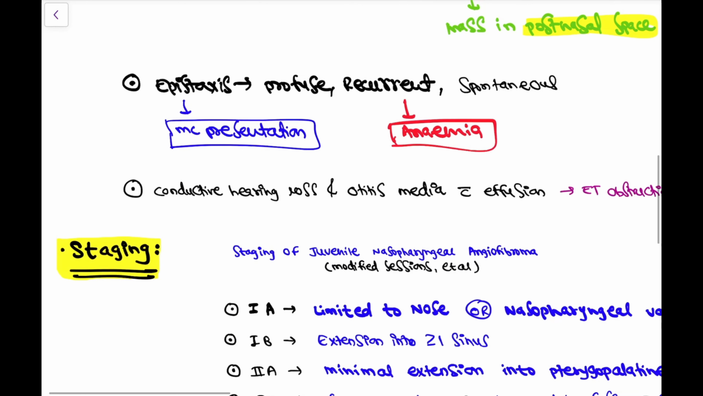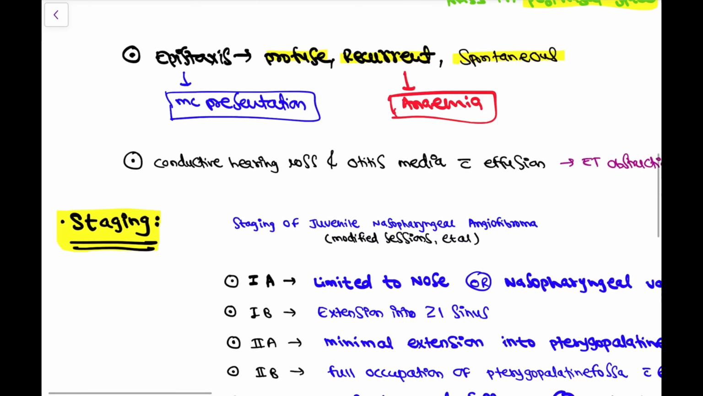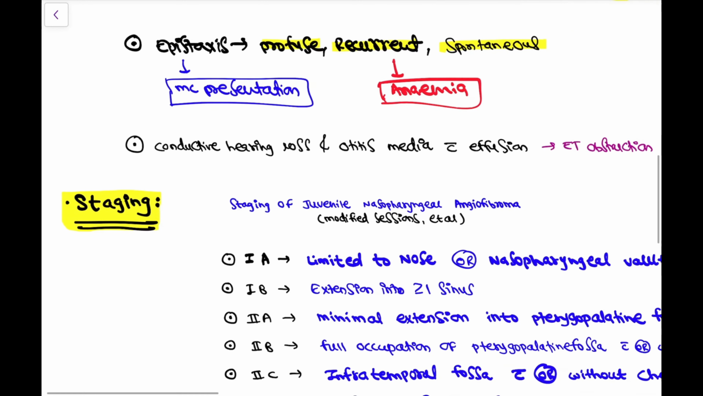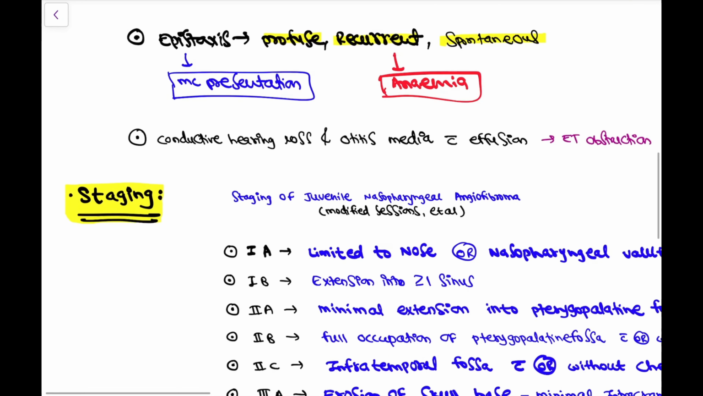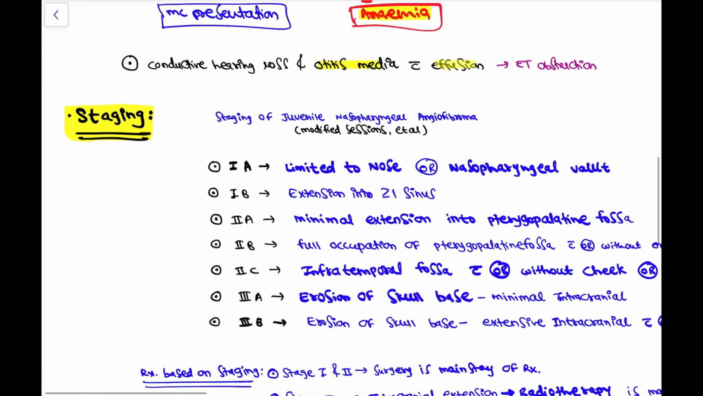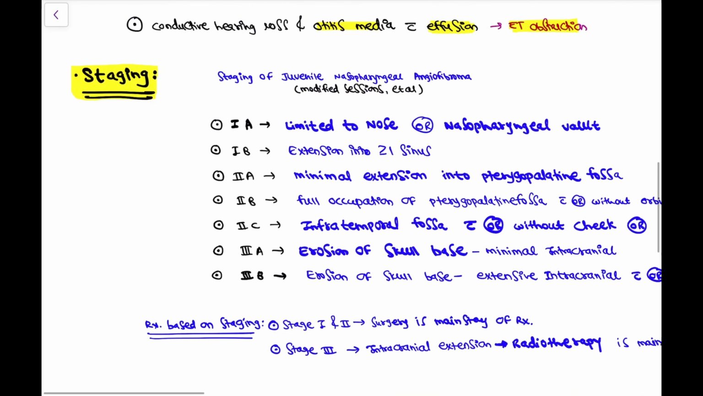The next is epistaxis, that is profuse, recurrent and spontaneous epistaxis. It is the most common presentation of angiofibroma, and because of the recurrent and spontaneous epistaxis, the patient may have anemia, okay? Then conductive hearing loss and otitis media with effusion, that is because of eustachian tube obstruction, okay?